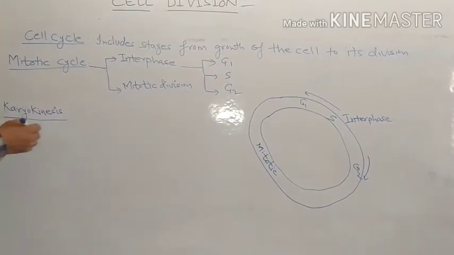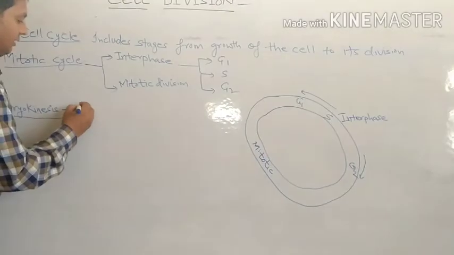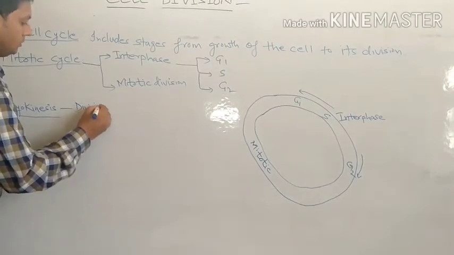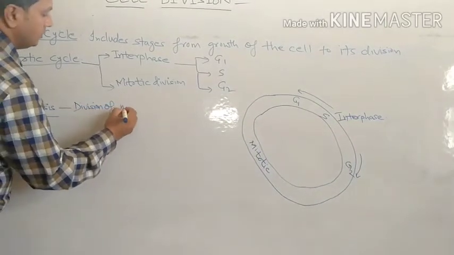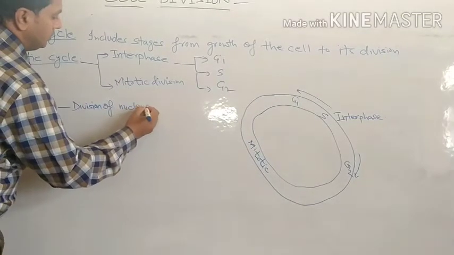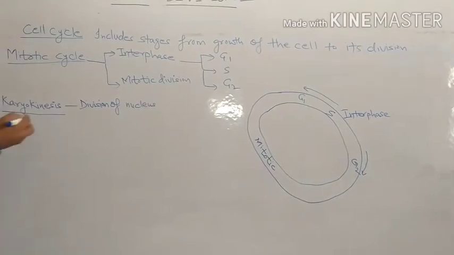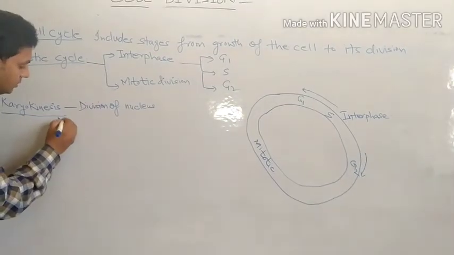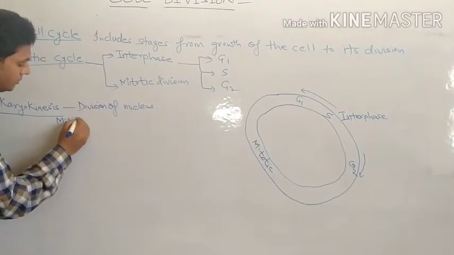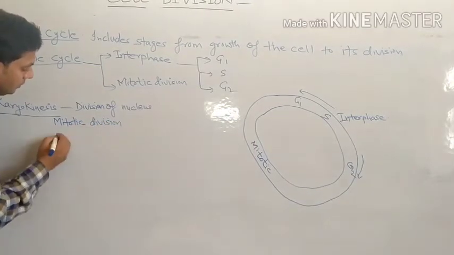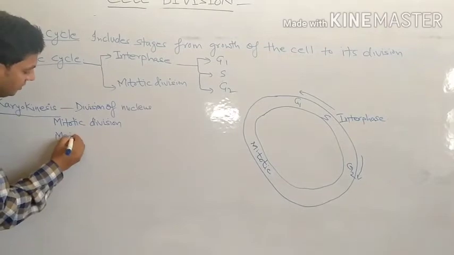Division of the nucleus, or nuclear division, is called karyokinesis. This division of the nucleus may be seen in mitotic division or meiotic division.